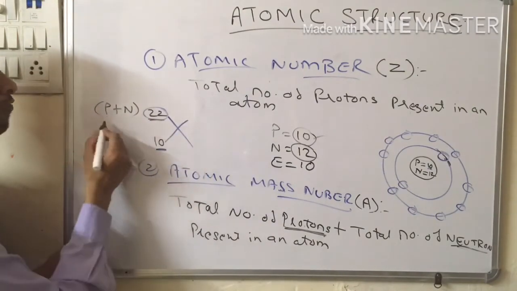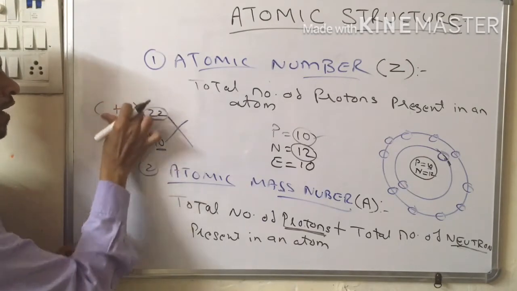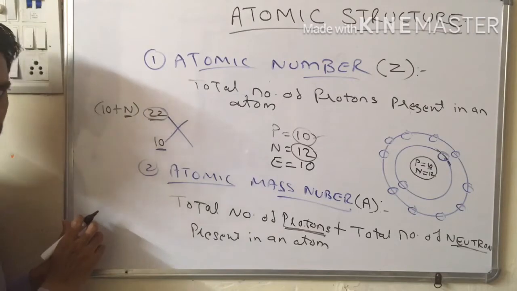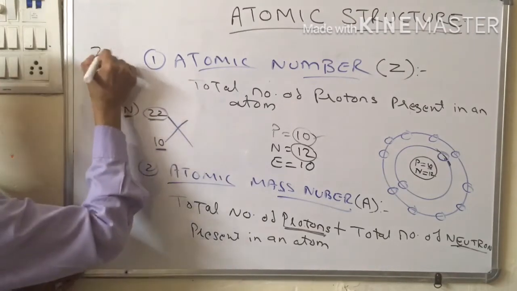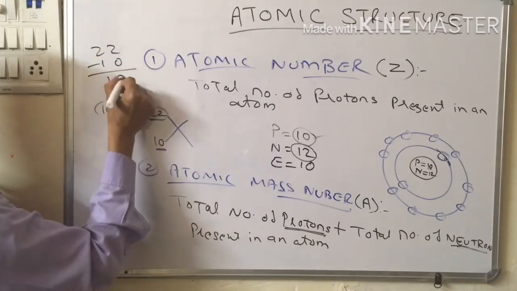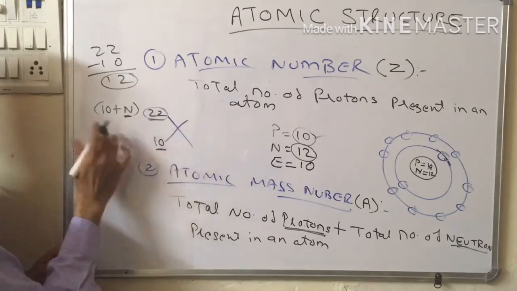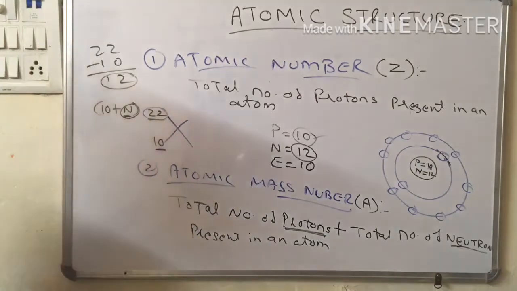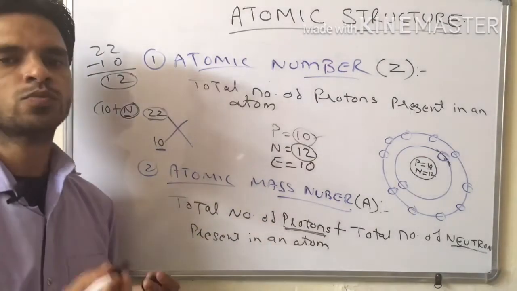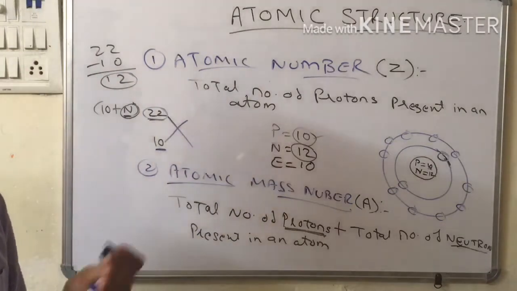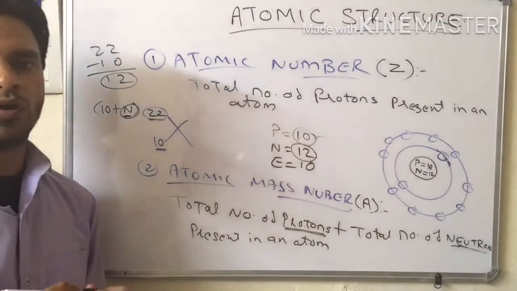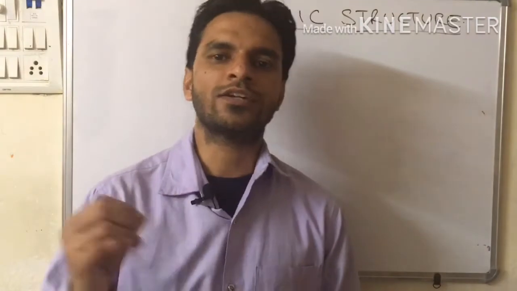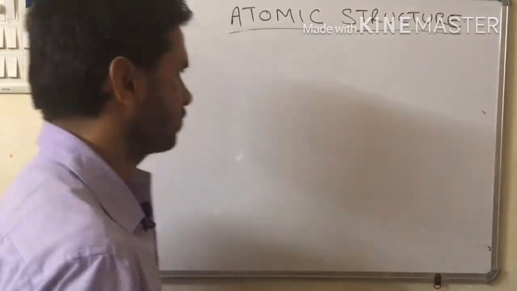You know the value of protons, which is 10. So the value of neutrons is definitely 22 minus 10, which gives 12. So the number of neutrons in this atom is 12. This is just a small trick I have shown you to find the number of neutrons present in an atom. Now let us understand the structure of an atom in detail.